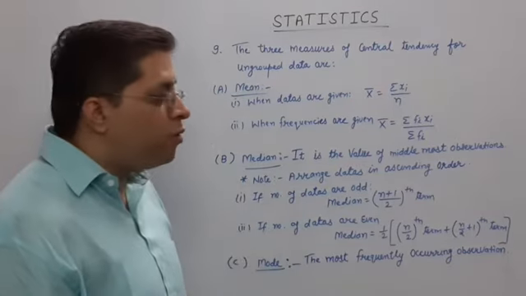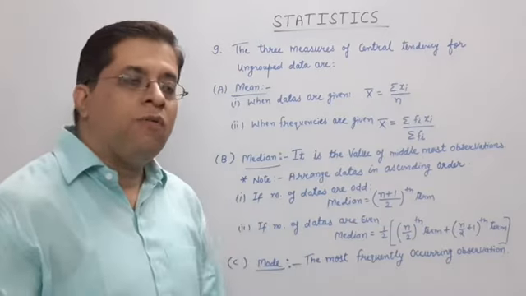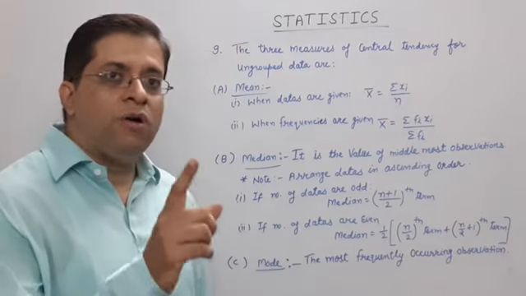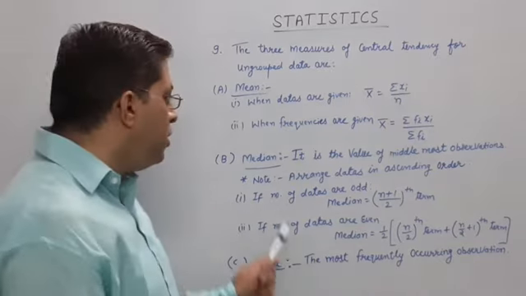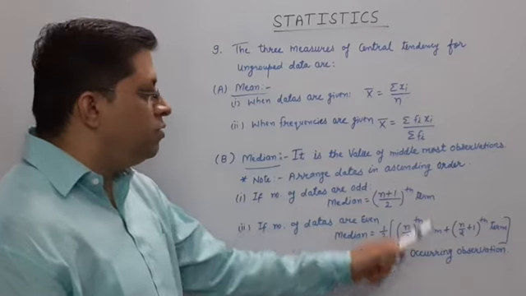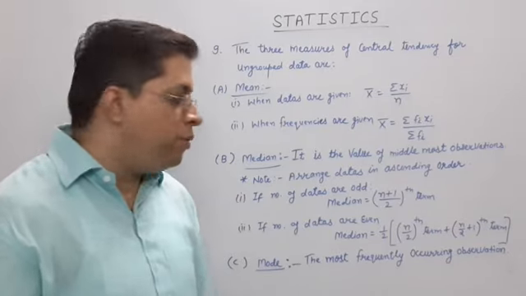Come on, for median. Median is the middlemost observation of the given information. For that, what to do? You have to arrange the data in ascending order. Note, arrange data in ascending order. After that, you have to find the middlemost value.